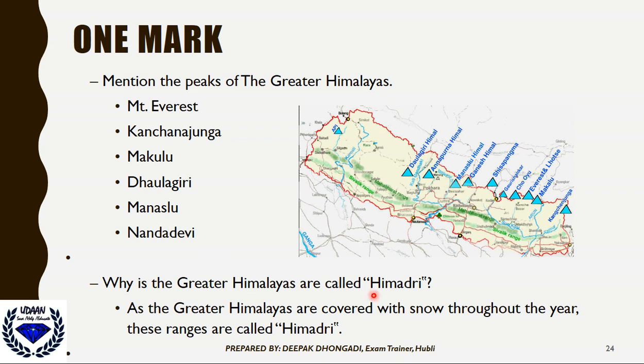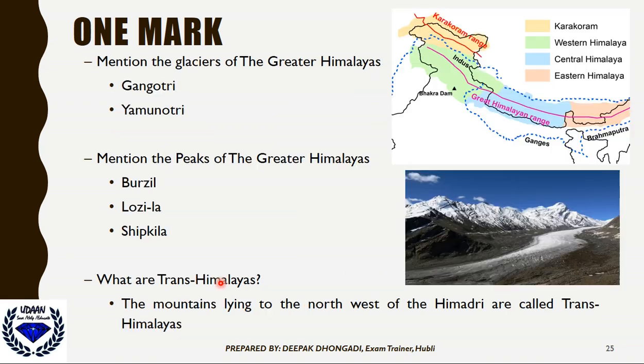Why is the Greater Himalayas also called Himadri? See, as the Greater Himalayas are covered with snow throughout the year, this Mount Everest and all those peaks, those Himalayan mountains are always covered with snow, so we call them Himadri.